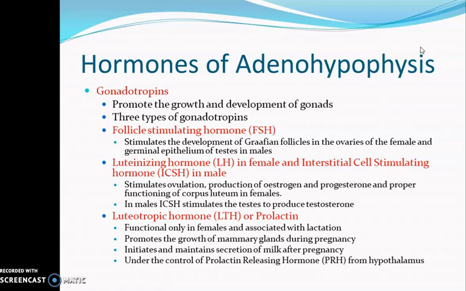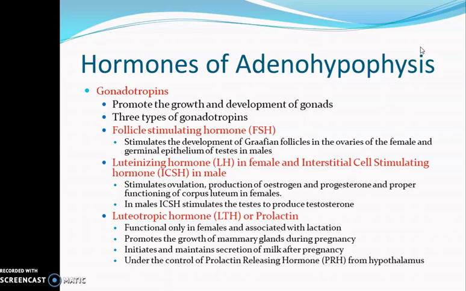That is, in females, the luteinizing hormone is stimulating the release of ovum from the ovarian follicles, and the process is called ovulation. And it is also stimulating the production of estrogen and progesterone from the ovary. And the proper functioning of the corpus luteum in females is also because of the LH, or the luteinizing hormone.